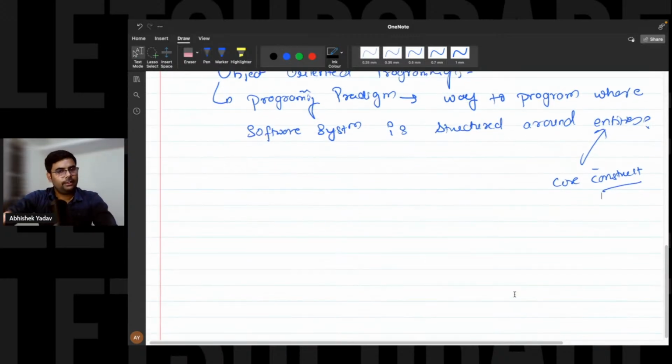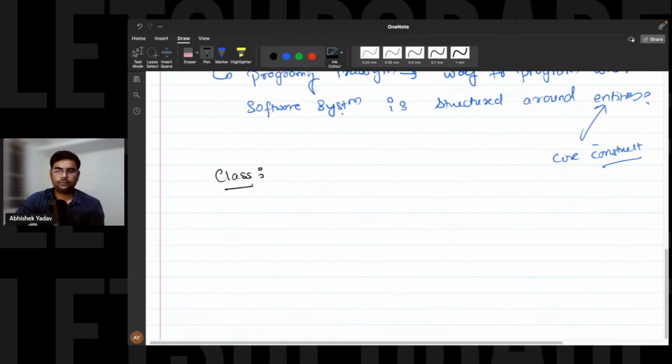Now we will be discussing object-oriented programming, and here we are writing a program such that a software system is structured around class and object only. So then what is a class? Anyone from the audience? What is a class?